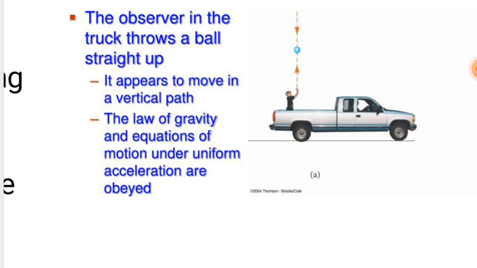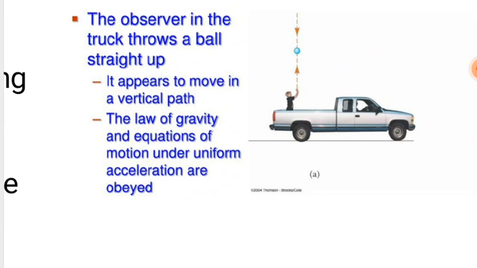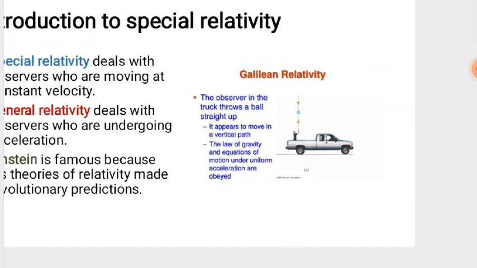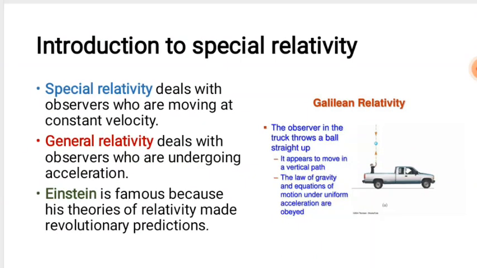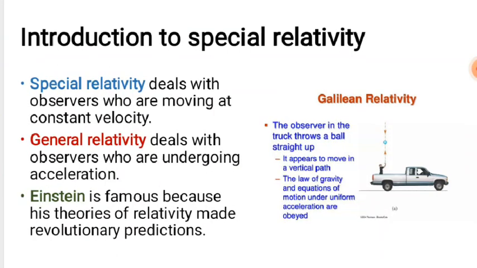If the velocity is constant, this ball will come down directly, vertically. What about the external observers? This is what we say: the experiment that can be done for observers with zero acceleration, or observers moving with constant velocity, can be the same. This is what special relativity deals with.